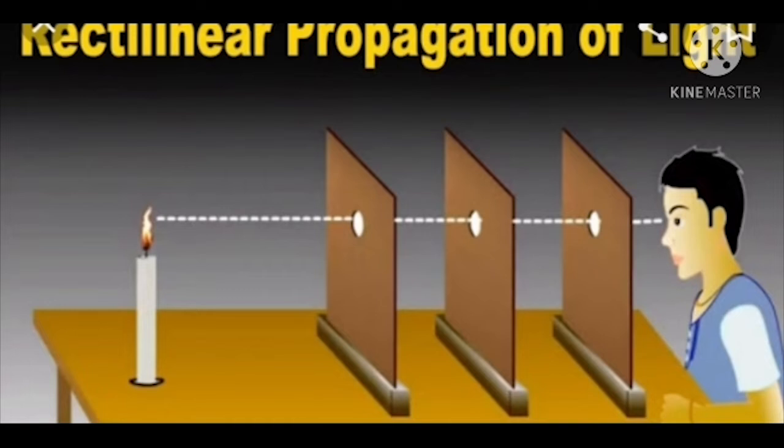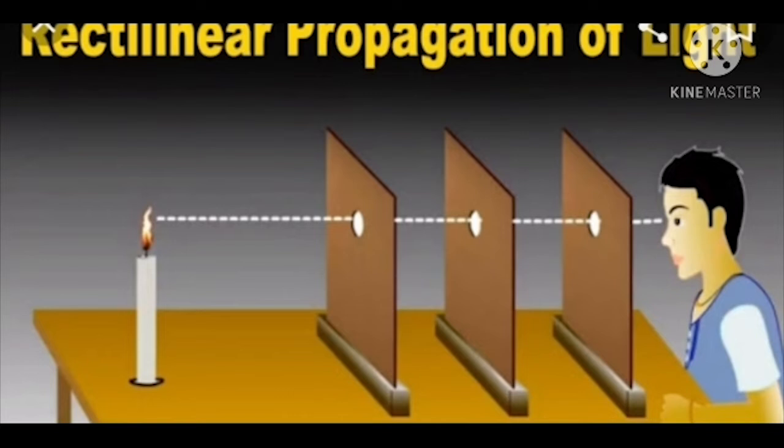For that I will tell you an activity. You have to take a straight tube or soft pipe. Hold it in front of the lighted candle. Look through the pipe. You will be able to see the flame of the candle. Now bend the pipe at an angle and try to see the flame through it. You will not be able to see. This proves that light travels in a straight line. You got it, my dear children? That activity is in your textbook, page number 126. You have to go through that.